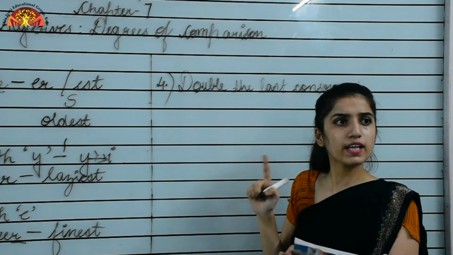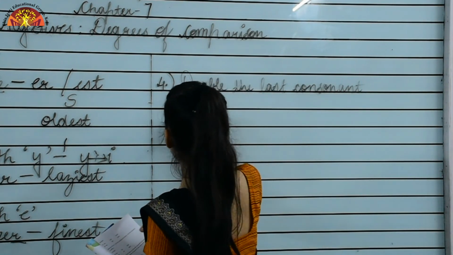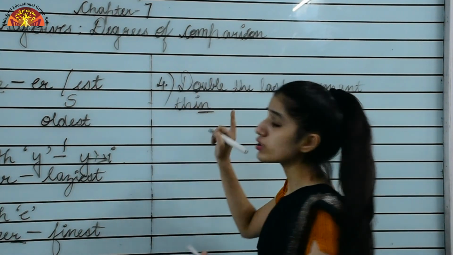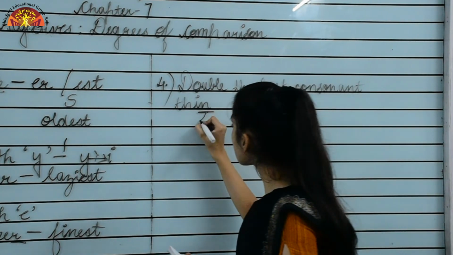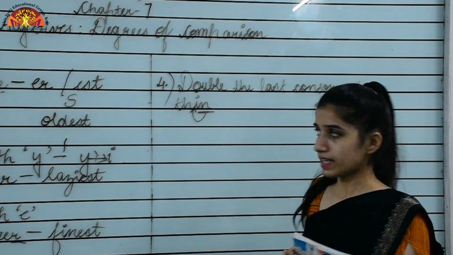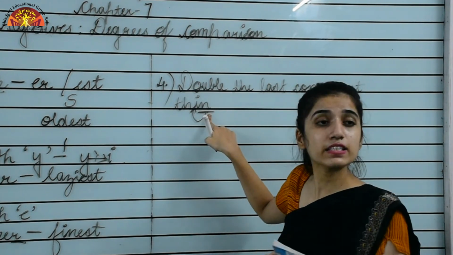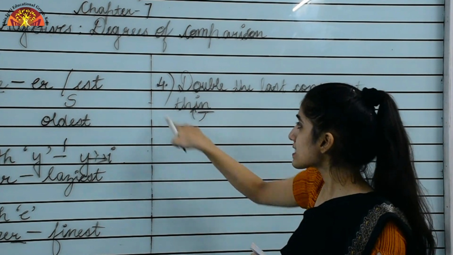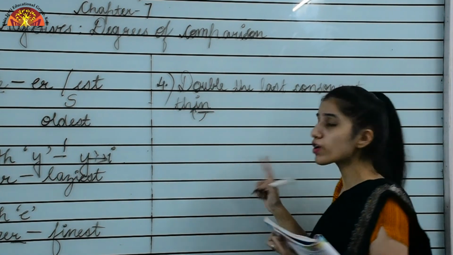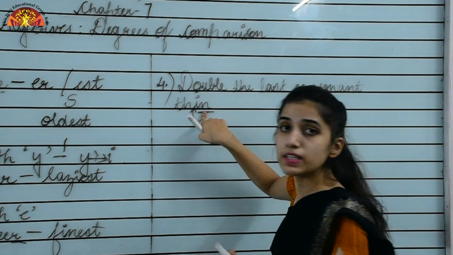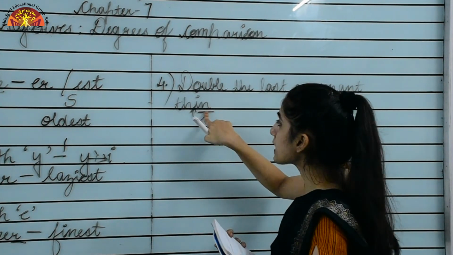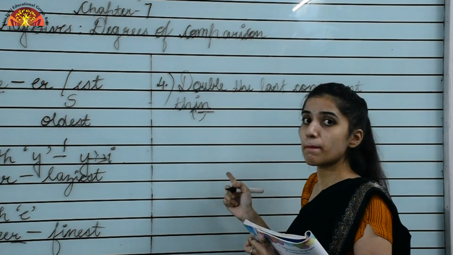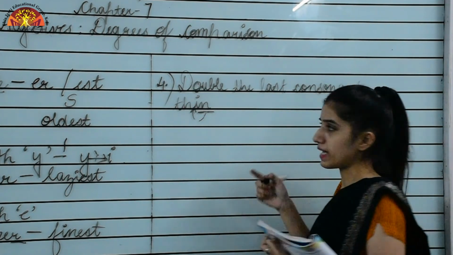This we will understand with the help of an example. I am writing one word, thin. You can see it's ending with n, which is a consonant, and before it there is a vowel, right? So for these kinds of adjectives, you will just double the last consonant. We double n over here, and then we add er to form the comparative and est to form the superlative.